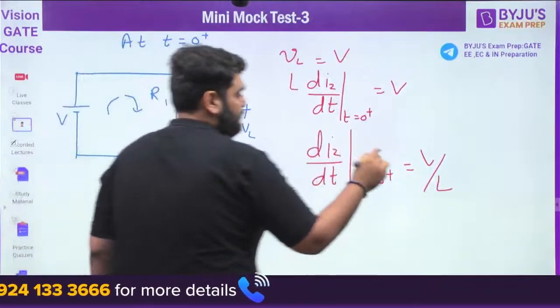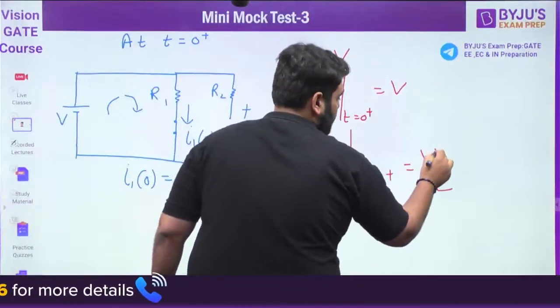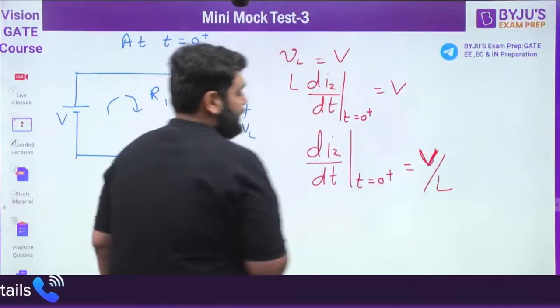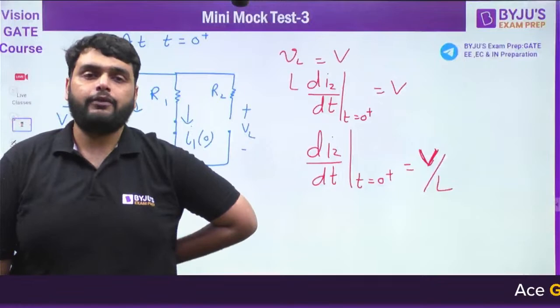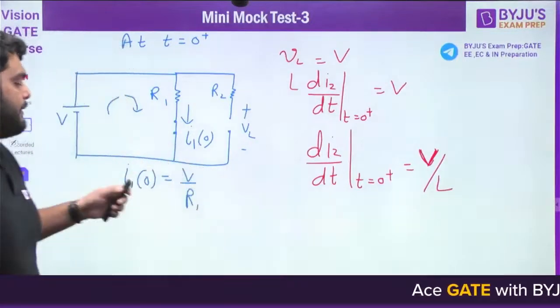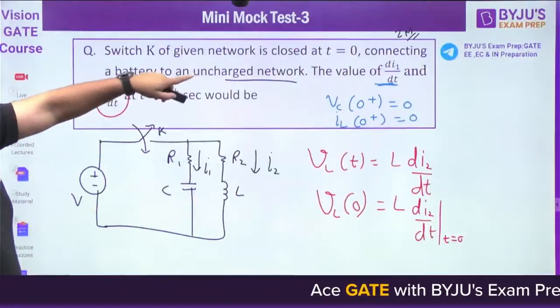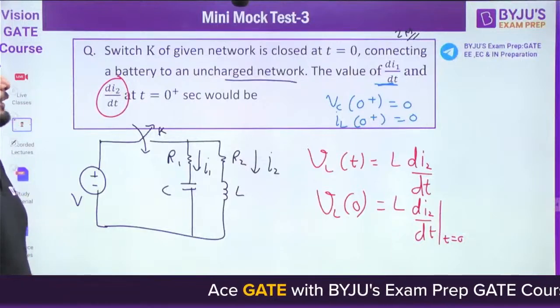Okay. Any problem till now? Simple. We have found V by L. Now the main point here is that we need to find di1 by dt. How can we do this?